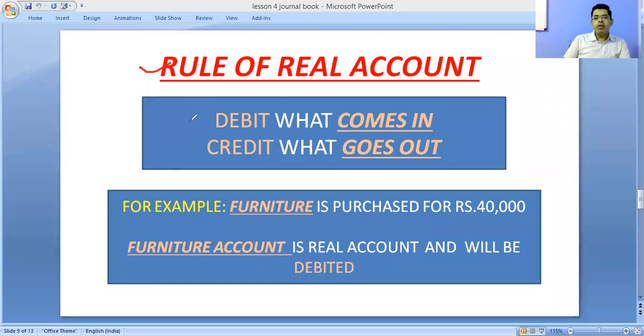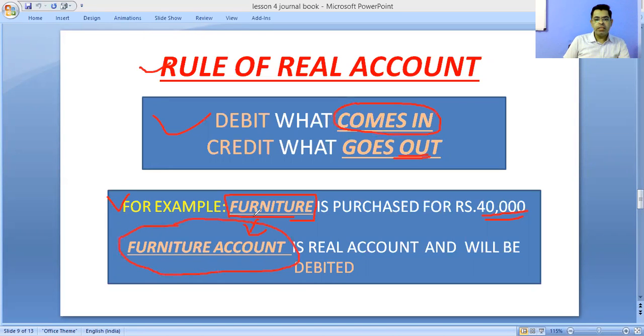Now, what is the rule of real account? Debit what comes in, credit what goes out. For example, furniture is purchased for rupees 40,000. Business organization has purchased furniture. Now check it. First of all, you have to identify furniture is which account now? Real account, because it is an asset.